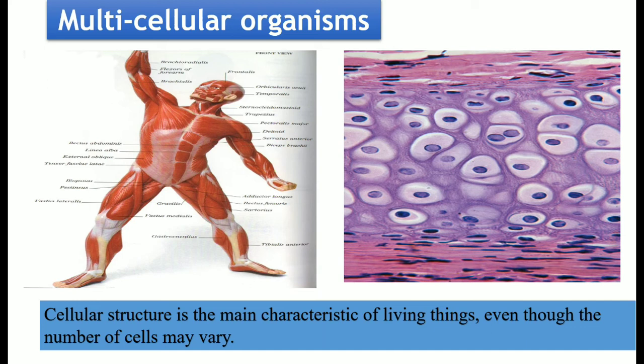Living things will have a cellular structure because the cell is very important to carry out all the functions of your life. Depending upon the organism, the cellular structure will vary. So with this I hope all the characteristics are understood to you.